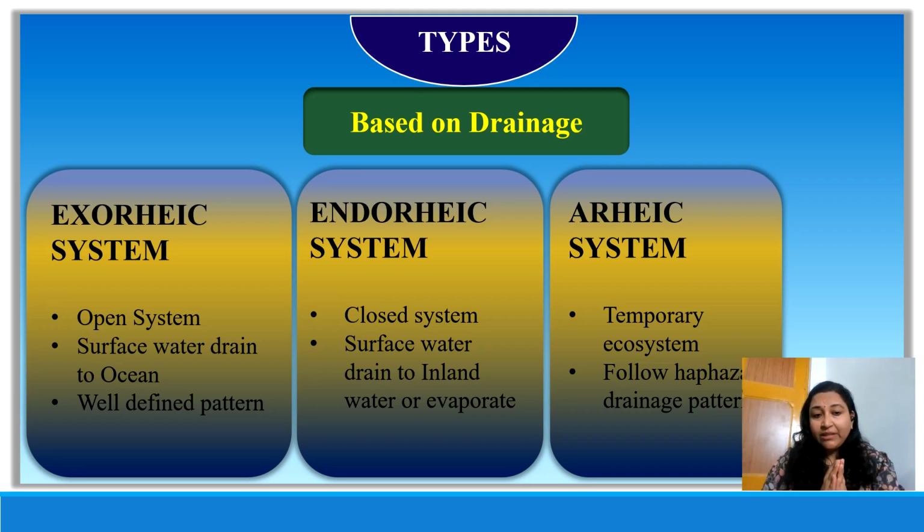Now, exoric systems. Exoric inland waters are also called open drainage ecosystems, open drainage water bodies. What is open drainage? It means that for water inflow and outflow, there is no obstruction. In these ecosystems, water from one end is coming in, and at the same time it is also leaving the ecosystem.